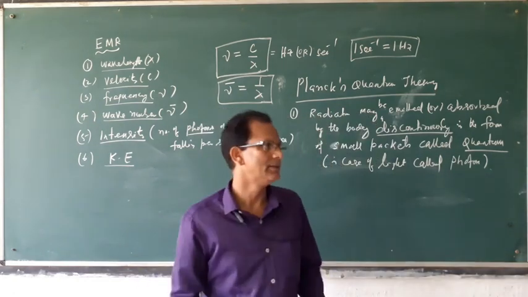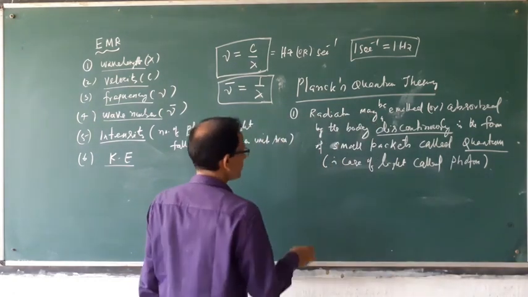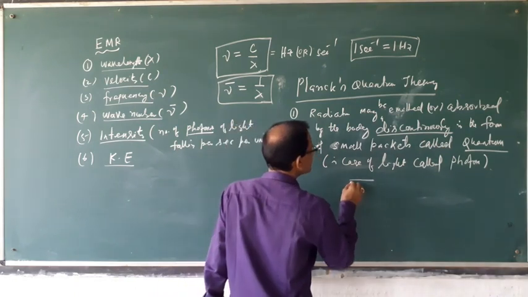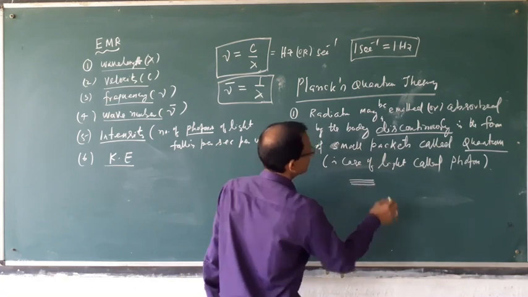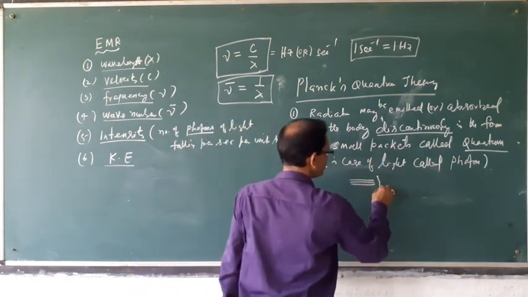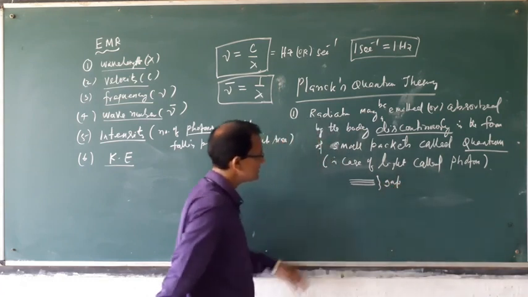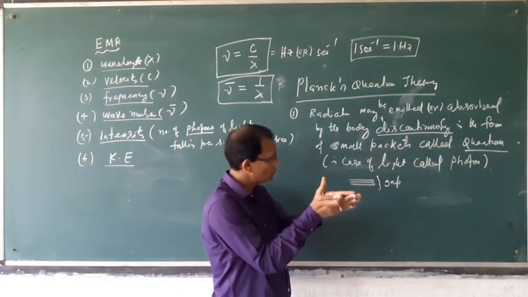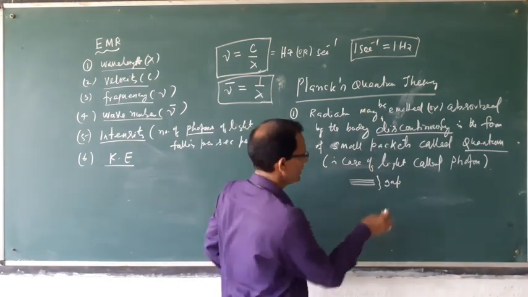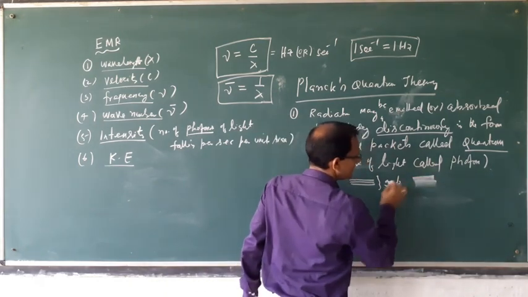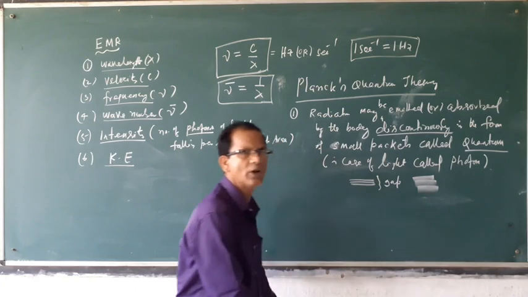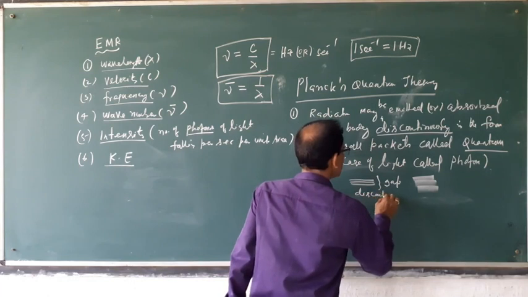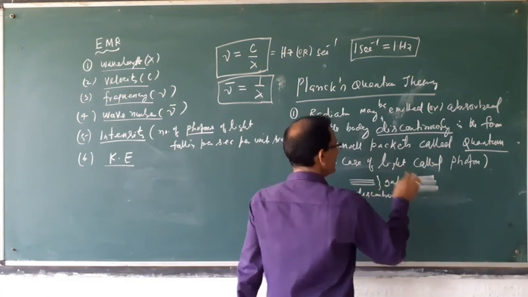Discontinuous means there is no overlapping of waves. Suppose this is one wave, and another wave is coming like this, with a gap between the waves. If there is a gap between the waves, that is called discontinuous. When the waves overlap one another, that is called continuous.